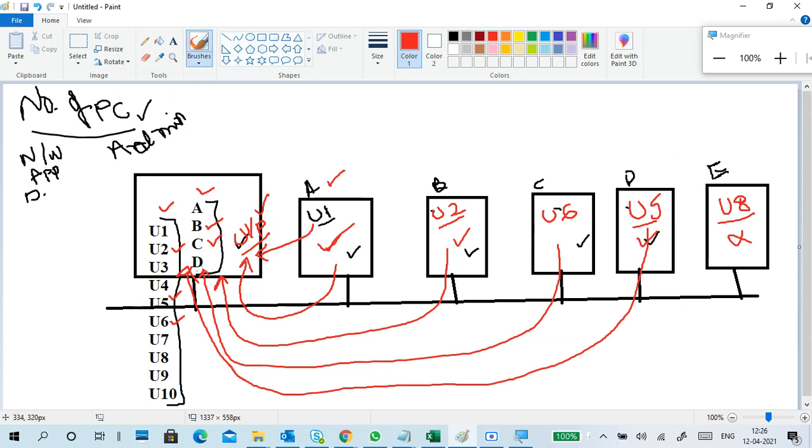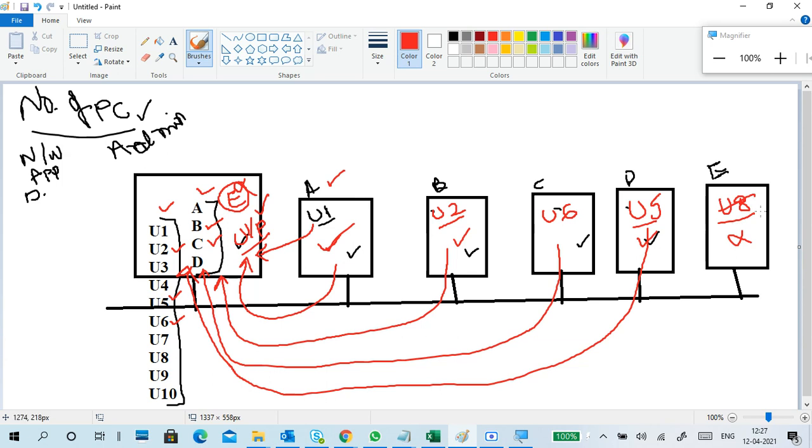I have information of A, B, C, D. E information is not there in the central server. So you cannot log in with our domain users. You can log in with a local user, but you cannot log in with a domain user.